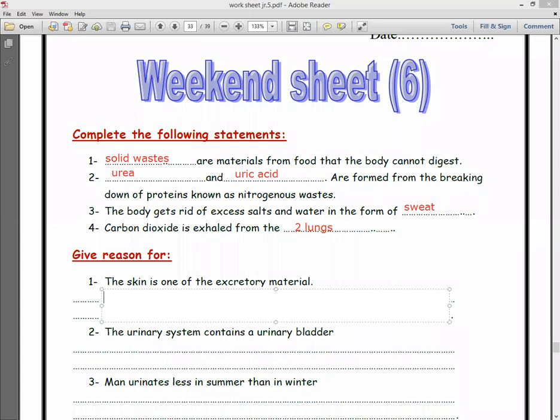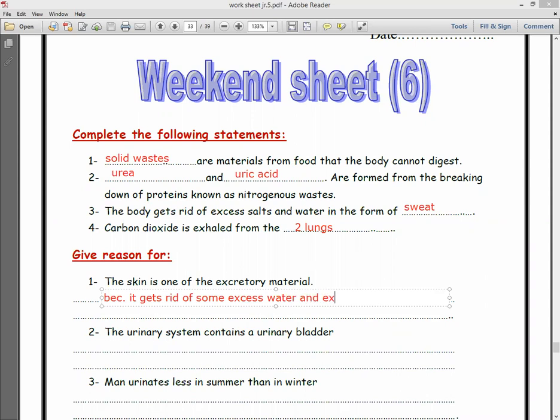Because it gets rid of some excess water and excess salts in the form of sweat.